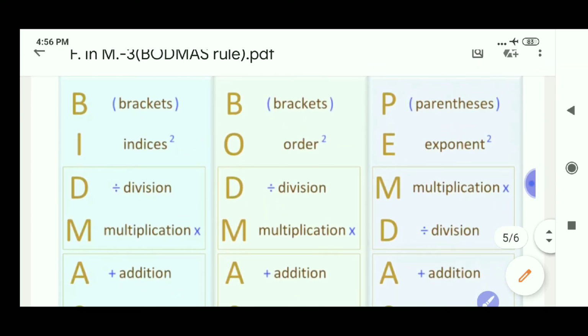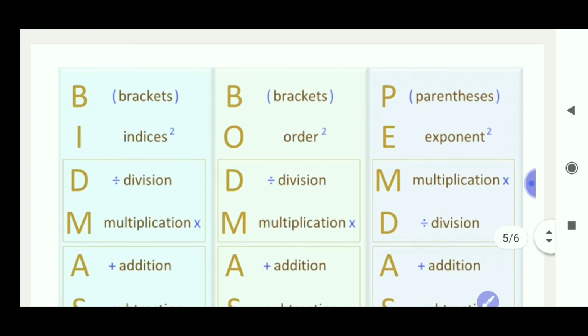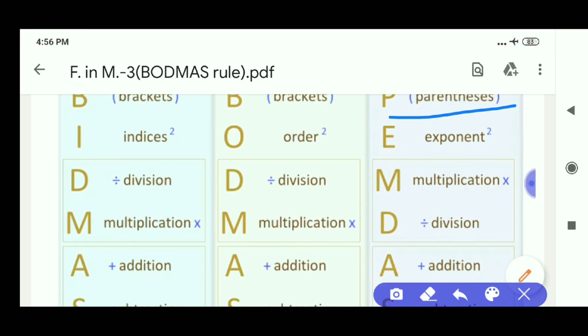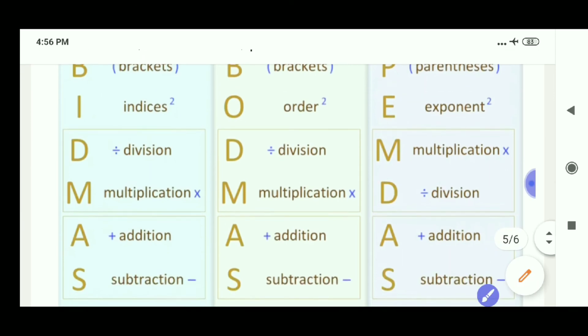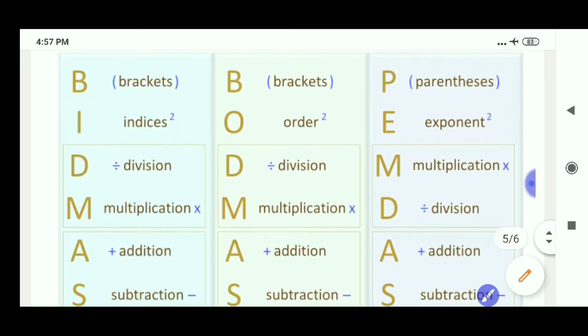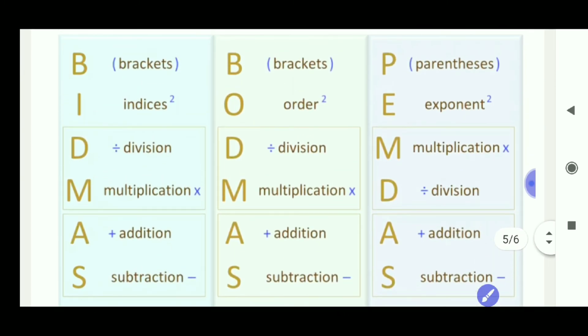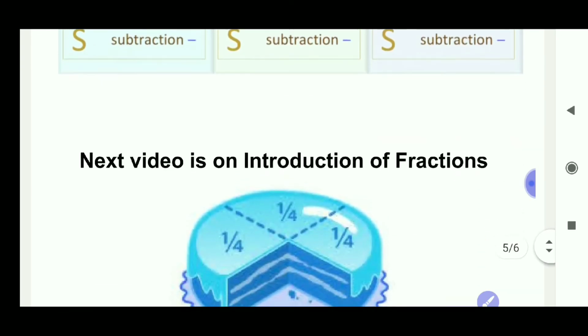PEMDAS rule means parenthesis. Parenthesis is nothing but brackets, that's all. E for exponents. We already told you, indices and exponents are same. Multiplication, division, addition and subtraction. This is called PEMDAS rule. These are all almost equal.